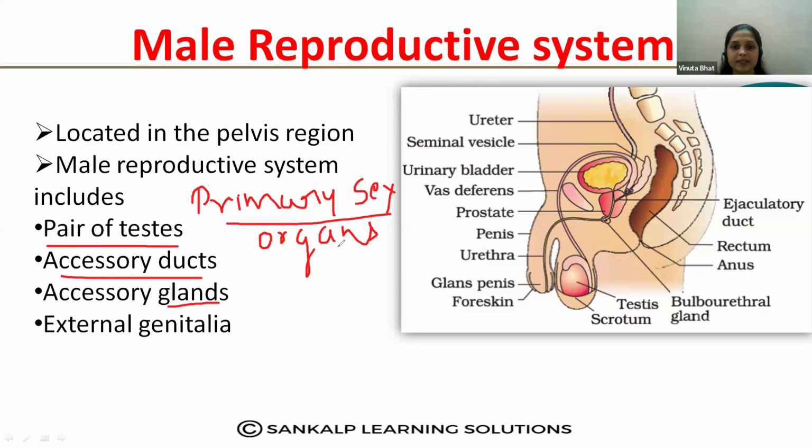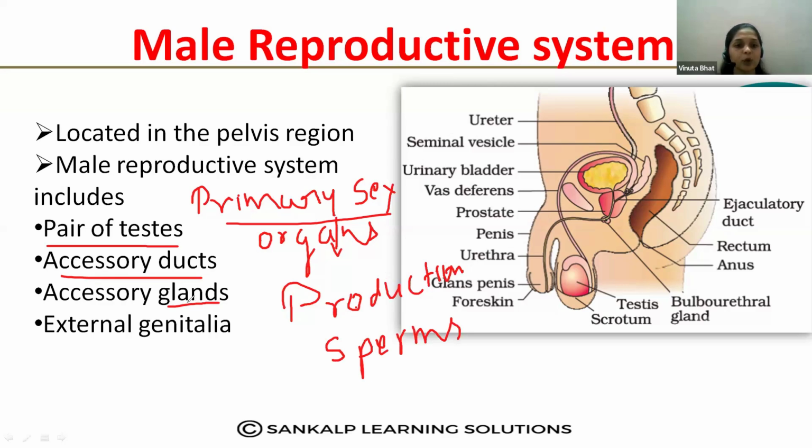Yes. Primary sex organs means where the production of the sperms takes place. You can write: the organ where production of the sperm takes place is called a primary sex organ. The remaining organs, like accessory ducts and glands, are not producing the sperms.